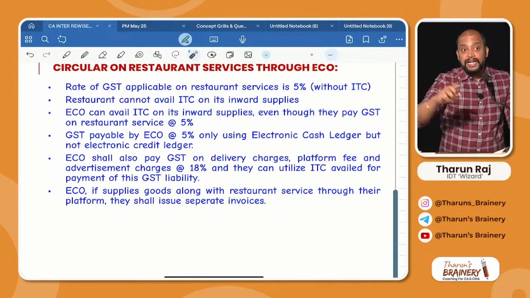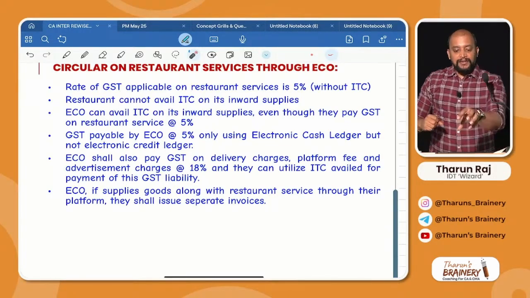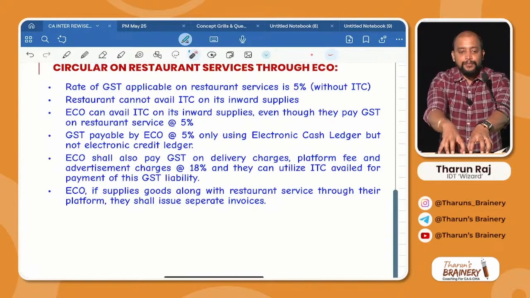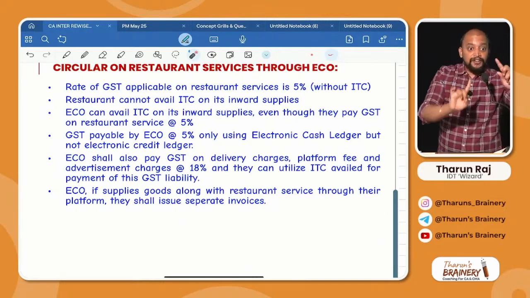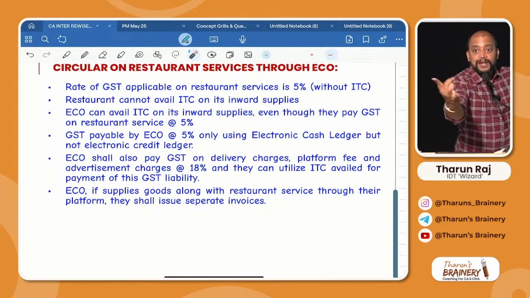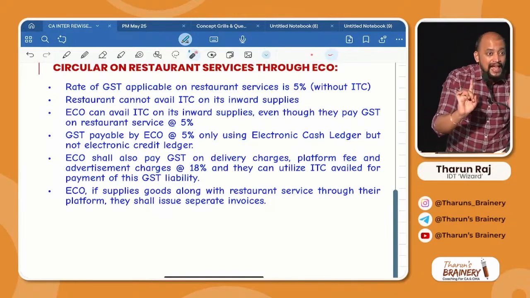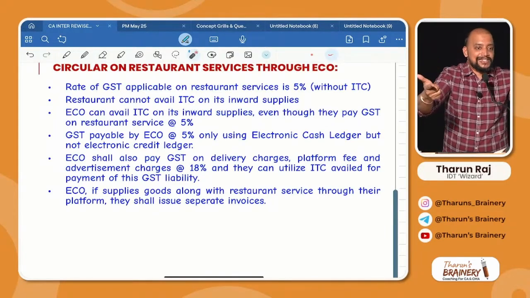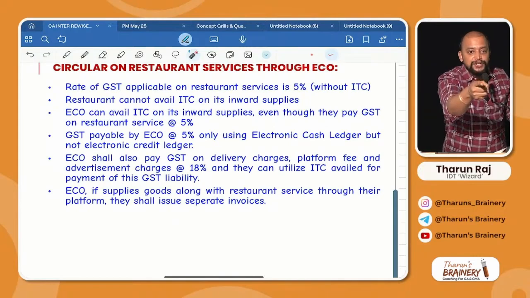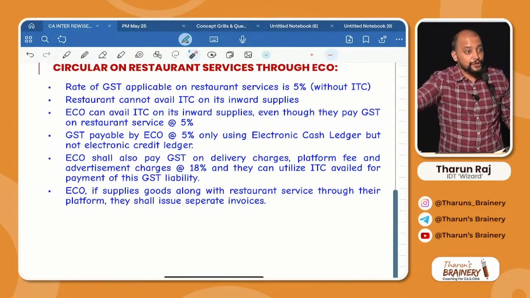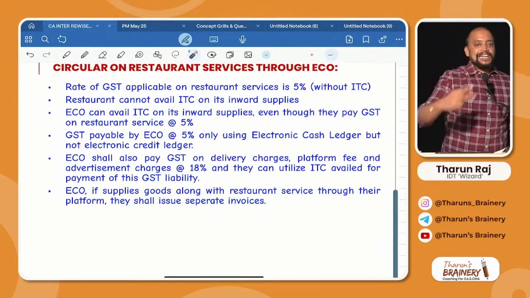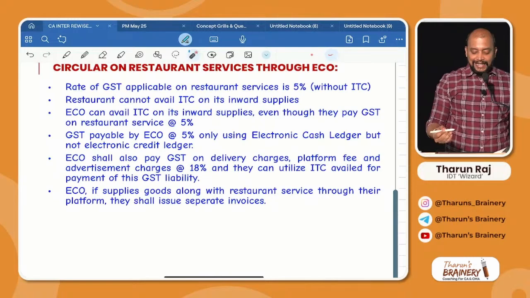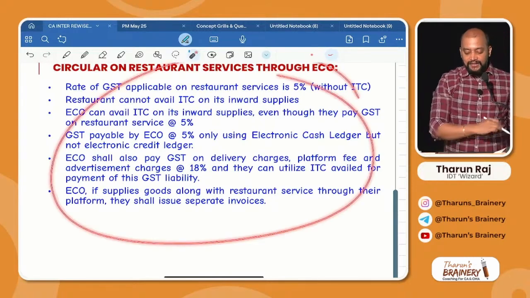But because of the separate billing, there is a practical challenge also. One restaurant, immediately next to it, one provision store is there. From the restaurant also, from the provision store also you are ordering. Both are in the same location, but two delivery people will come. One for bringing restaurant food, another for bringing the provision store goods. Because of which 2 times we need to pay delivery charges. Actually, the delivery executive who is buying from the restaurant can also take from the provision store. He can deliver, but even then the bill will be separate, because of which we will be paying delivery charges 2 times. Is it clear? That is a practical challenge here, mainly because liability will differ.